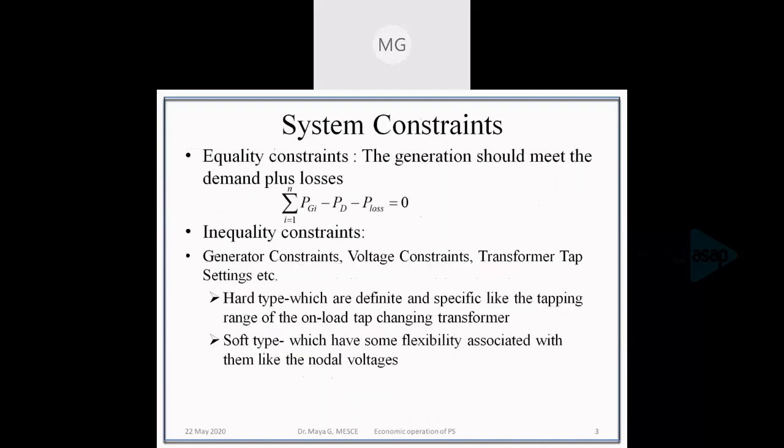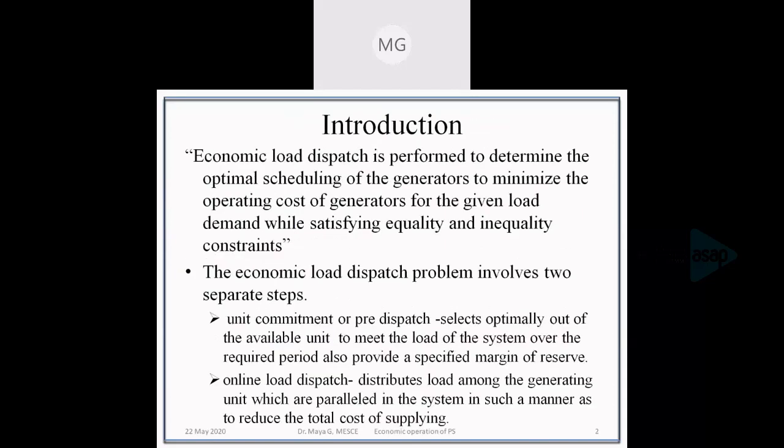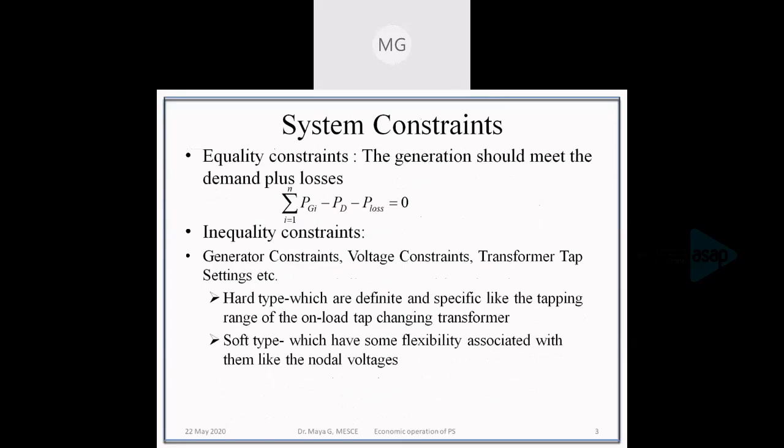Generation will be meeting the load, but there are certain constraints in scheduling this generation to meet the load. So what are the constraints? We have equality constraints and inequality constraints. The equality constraint is, as I specified, that the generation should be meeting the load.